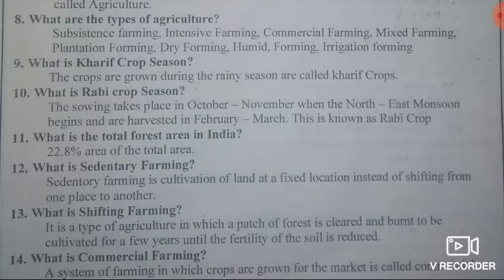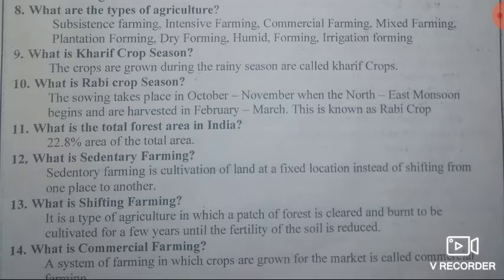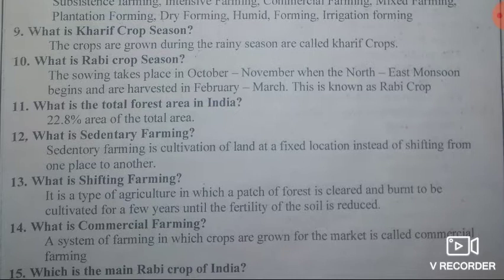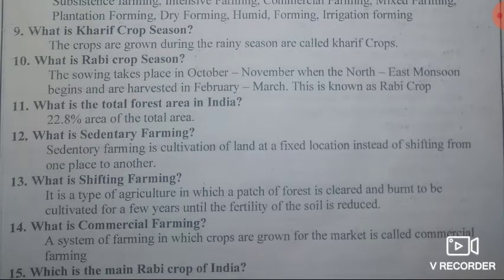Answer, 22.8% of the total area. Twelfth question, what is sedentary farming? Answer, very important, sedentary farming is the cultivation of land at a fixed location instead of shifting from one place to another.